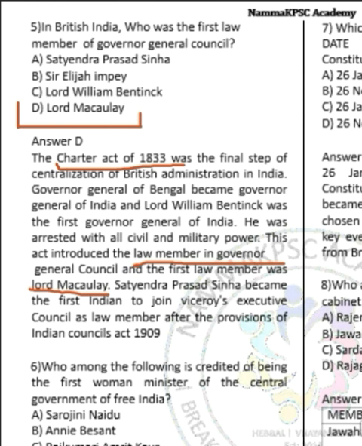Whereas if they ask who was the first Indian to become the law member of the Governor General's Council, the answer would be Satyendra Prasad Sinha. He joined the Viceroy's Council as law member after the provisions of the Indian Councils Act 1909.